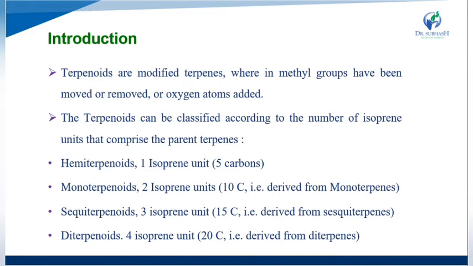Then sesquiterpenoids contain 3 isoprene units and 15 carbons in their structure, derived from the sesquiterpenes. Then diterpenoids have 4 isoprene units and 20 carbons in their structure, and they are derived from the diterpenes.